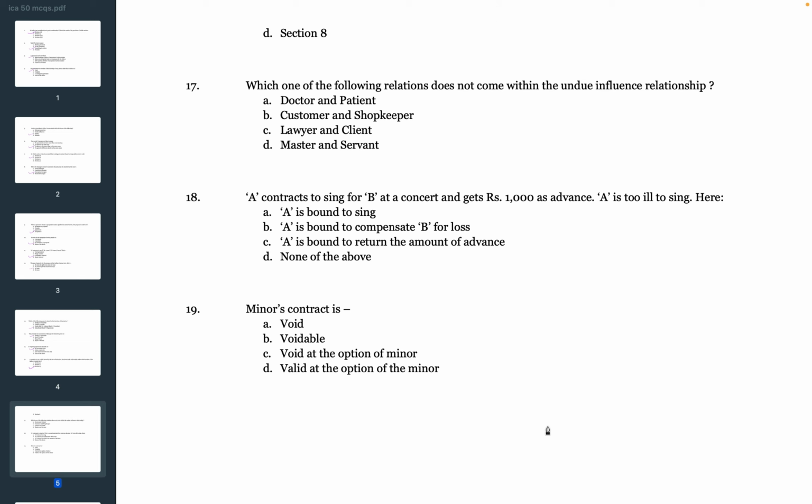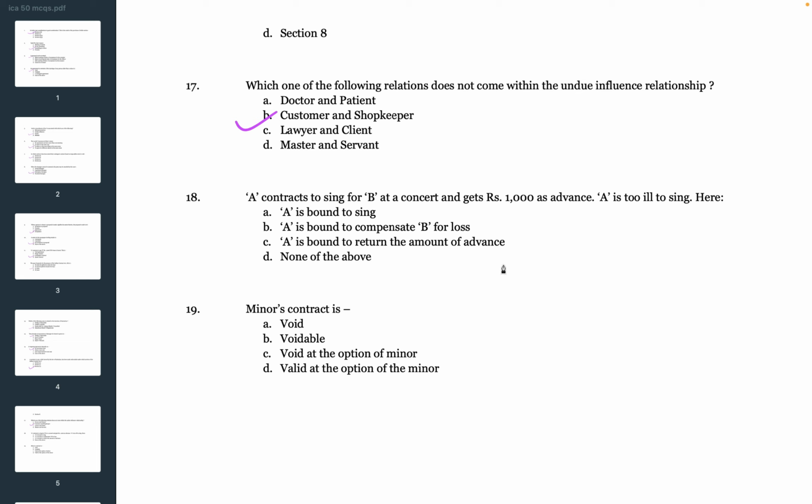Next question. Which one of the following relations does not come within the undue influence relationship? The options are A. Doctor and patient, B. Customer and shopkeeper, C. Lawyer and client, D. Master and servant. The correct answer is B. Customer and shopkeeper. So this customer and shopkeeper relation doesn't come within the undue influence relationship.